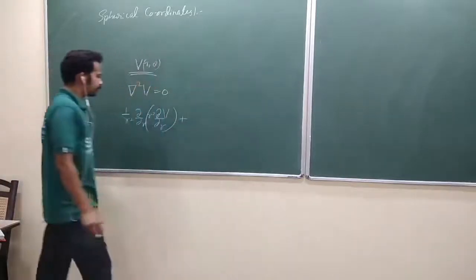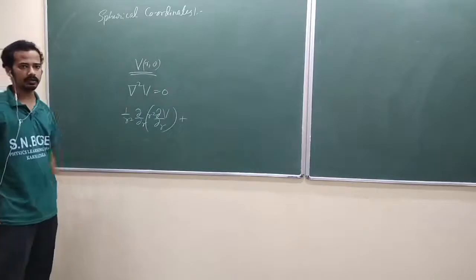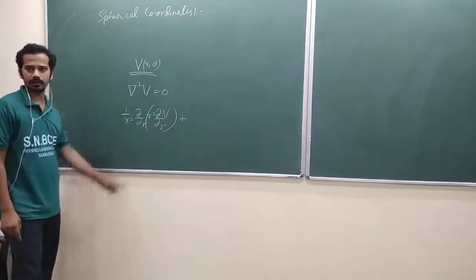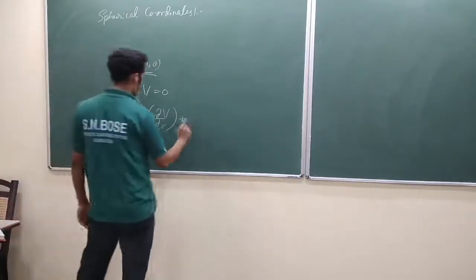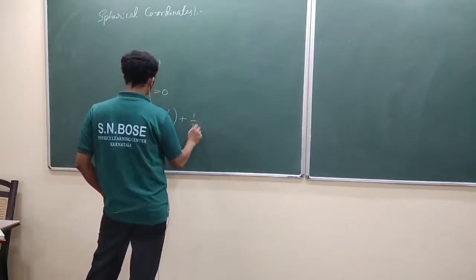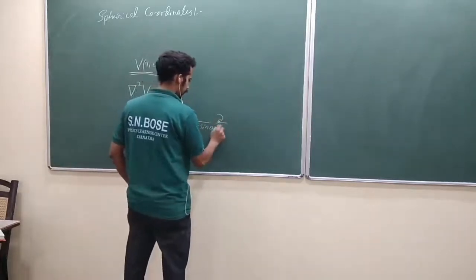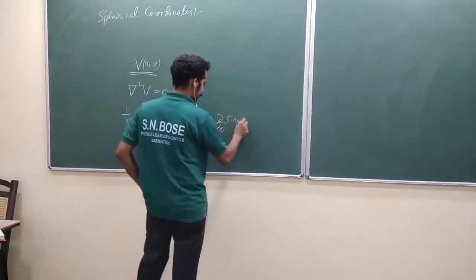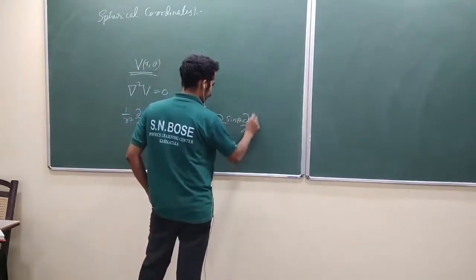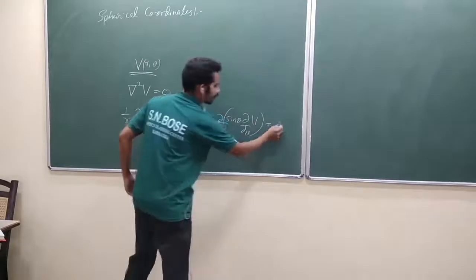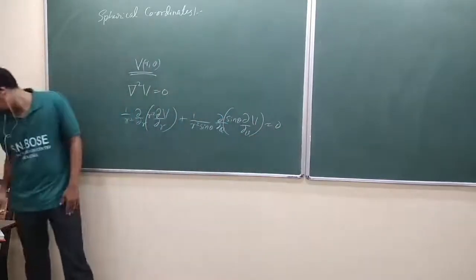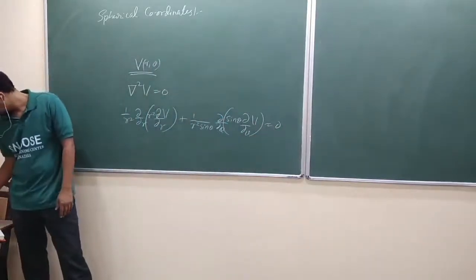Have you solved that problem where V depends only on r? It is a differential equation, so try that problem. Then plus 1 by r square sin theta, del by del theta of sin theta del V by del theta, is equal to 0. Is that okay? Now look at here.